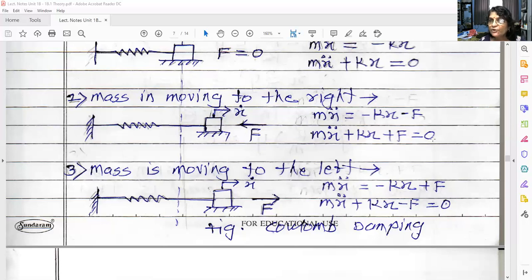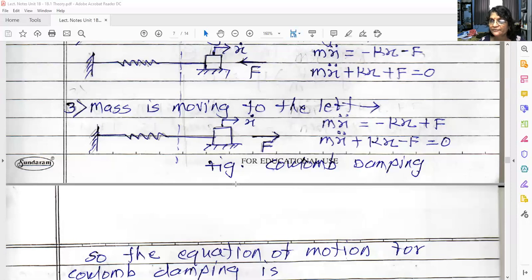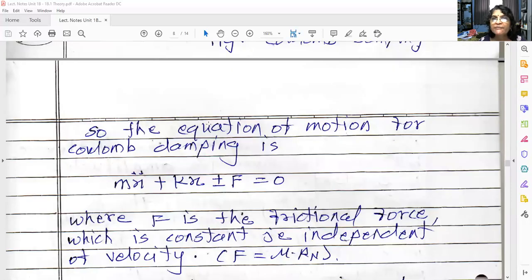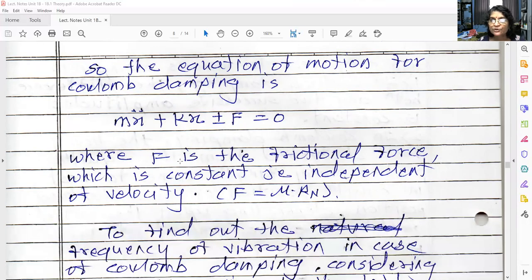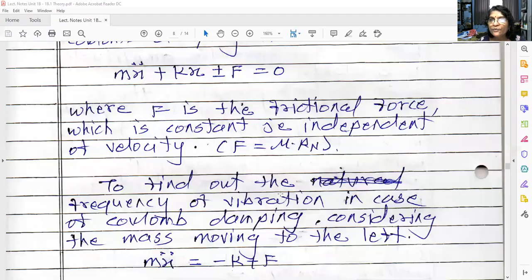So what is the equation of motion in both the cases? Mx double dot plus kx plus or minus f. See, I have written here. So what is the equation of motion for Coulomb damping? Mx double dot plus kx plus or minus f is equal to 0, depending on whether it is going away from the equilibrium position or returning to the equilibrium position. According to that, the plus or minus sign is there. So f is the frictional force which is constant, that is equal to mu into Rn.